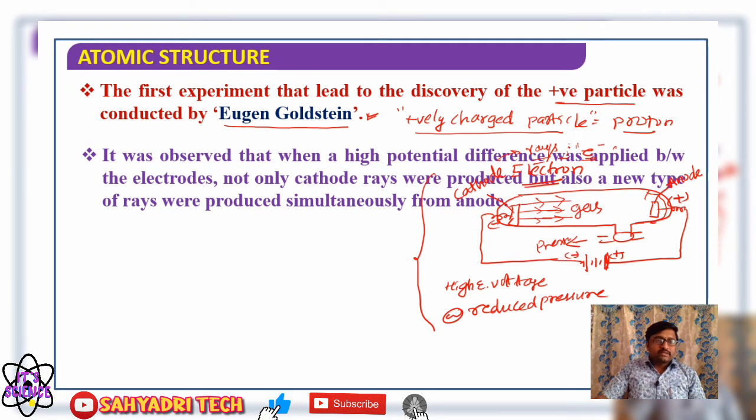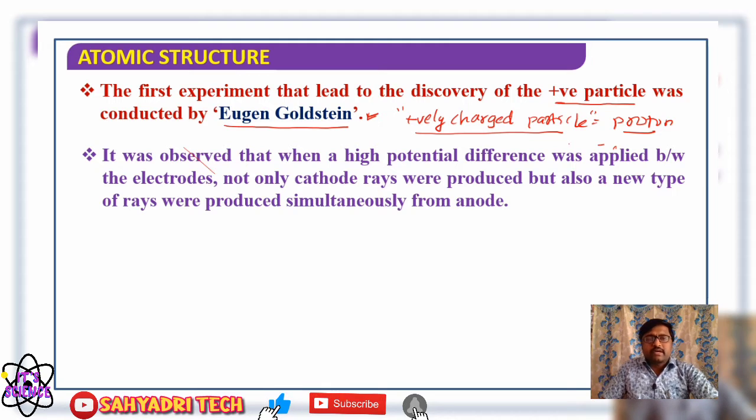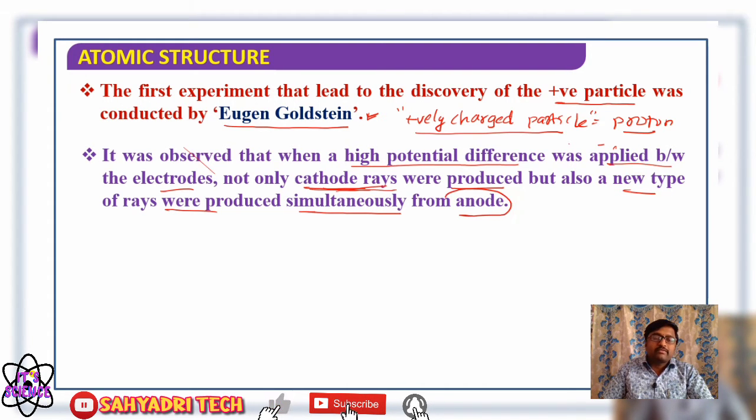It was observed that when a high potential difference was applied between the electrodes in a discharge tube, which means when high electric voltage is passed, not only cathode rays, the rays emitted from the cathode, were produced, but also a new type of rays was produced simultaneously from the anode. In a discharge tube there are two electrodes, one on either side.